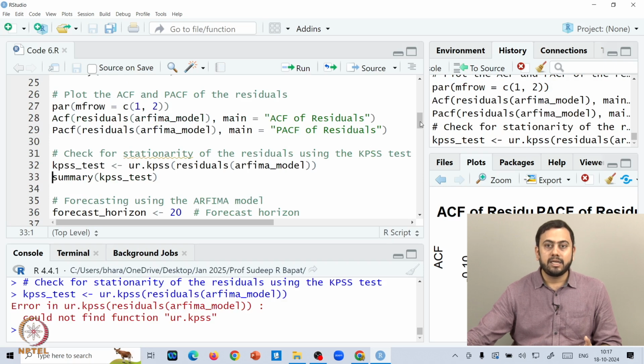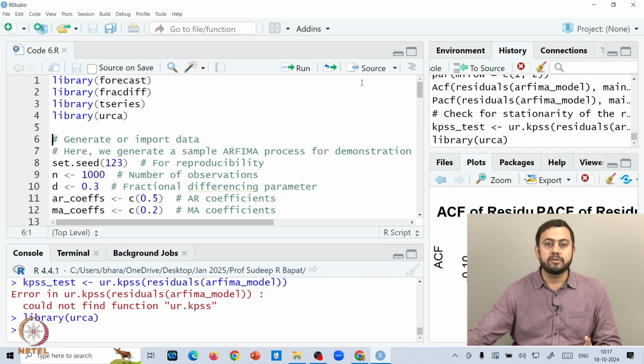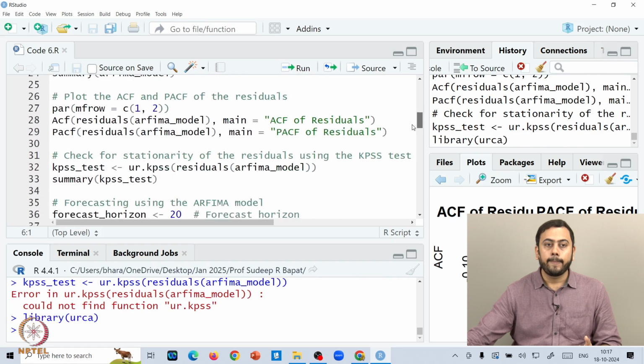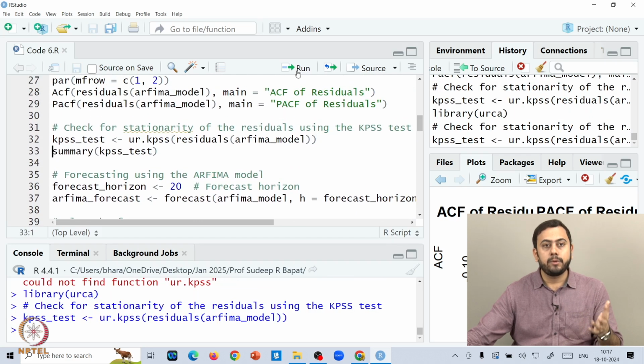Here it says that it could not find the function ur.kpss. Let me go back and try running urca one more time, and again come down to the KPSS test here, and now it has run. Why is that? Because this command ur.kpss is in the urca package. So if for some reason your urca package did not load correctly the first time, go back and try installing the package and loading it in the R environment one more time. Makes sense? So now this has passed, and now the summary of the KPSS test.